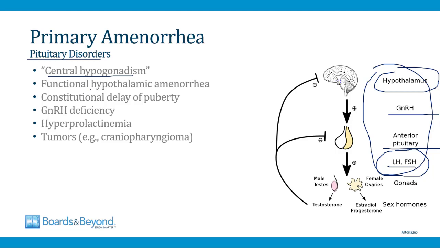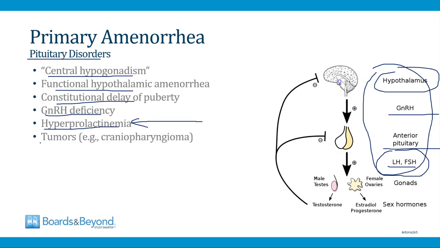Some of the important causes of central hypogonadism are shown in this slide. In a minute we'll talk about functional hypothalamic amenorrhea. We'll also talk about constitutional delay of puberty and GnRH deficiency. In hyperprolactinemia due to any cause, there will be amenorrhea. That's because prolactin suppresses the release of the gonadotropins from the pituitary. So one of the things that has to be considered in any girl who has primary amenorrhea and has not begun to menstruate is that you need to check her prolactin level to rule out that she might have hyperprolactinemia.